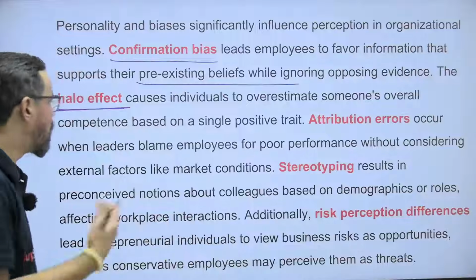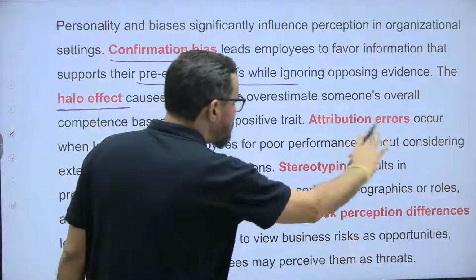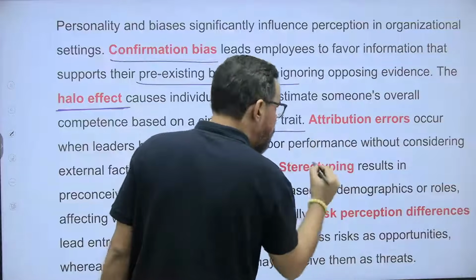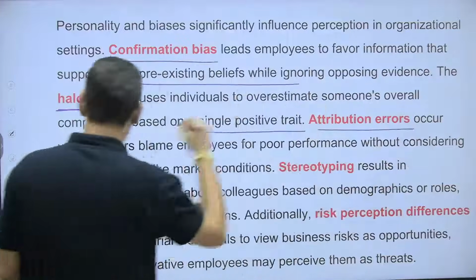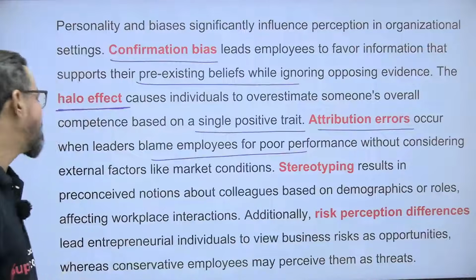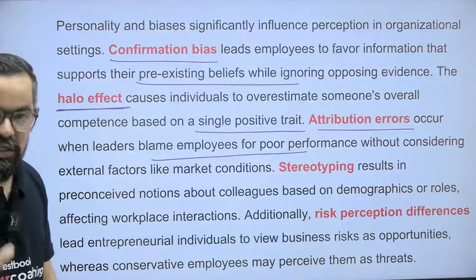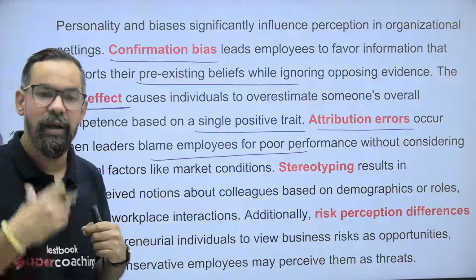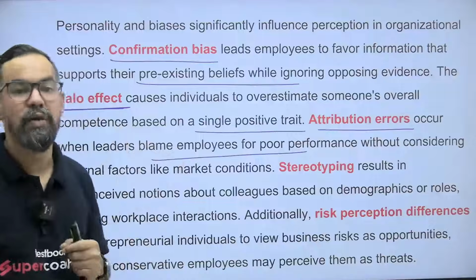So the halo effect causes individuals to overestimate someone's overall competence based on a single positive trait. Attribution errors occur when leaders blame employees for poor performance without considering external factors like market conditions. If something good is happening, we take the credit; if something bad is happening, we blame others.